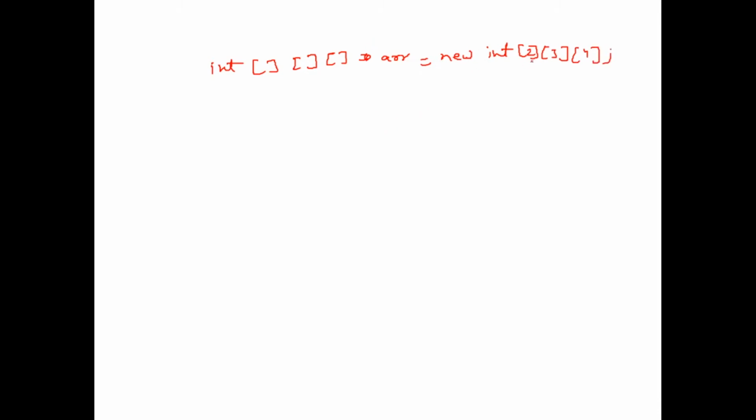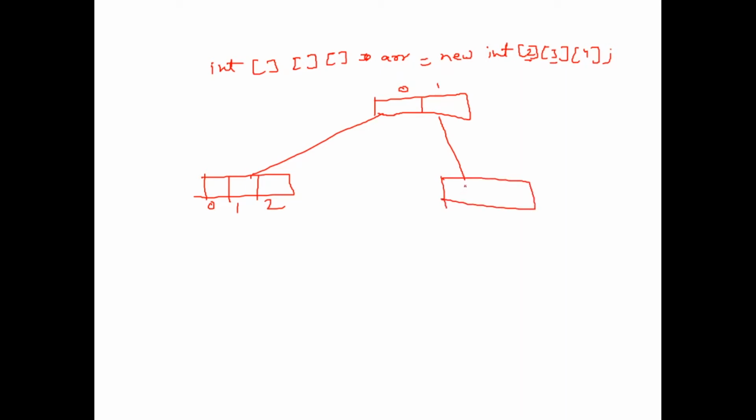So first, an array of index 2 will be there, with indexes 0 and 1. Now there will be a 3-index array inside it, 0 1 and 2, and over here also a 3-index array, 0 1 and 2, right?